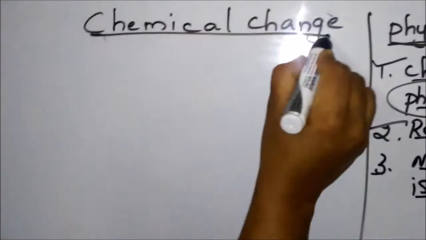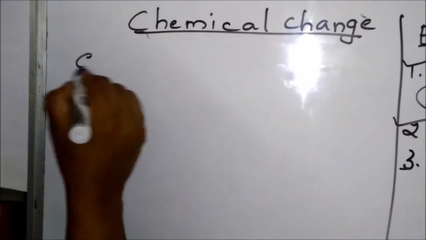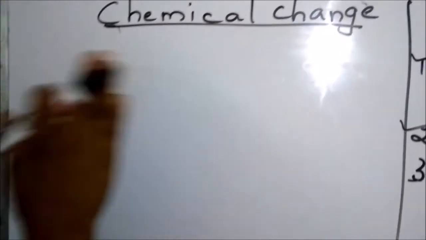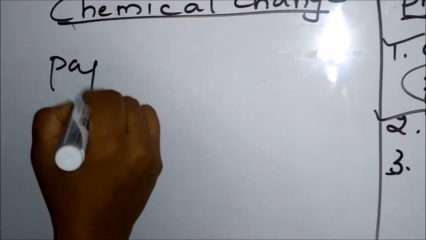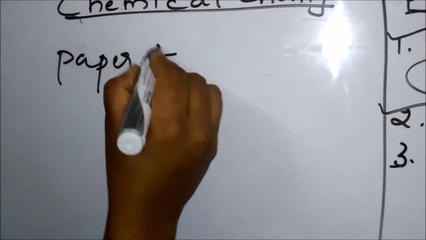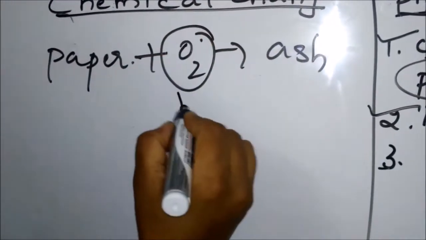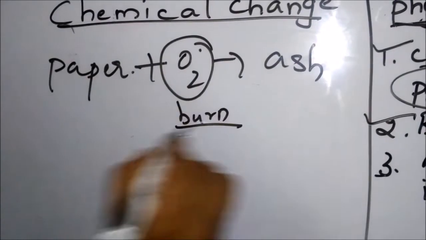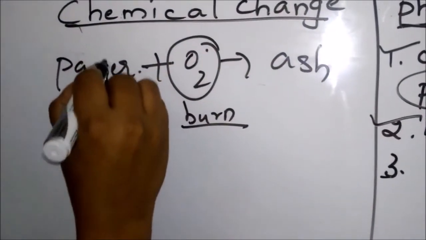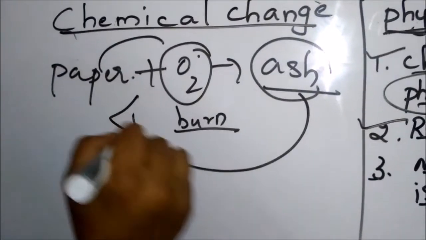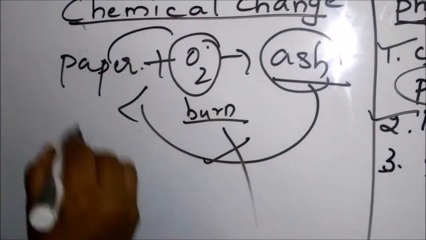Let's talk about the chemical change. I'll take one example: paper. If you burn it, we'll get ash. At burning time, moisture, oxygen and air are there. When the paper burns, we get ash. This ash will not return back to paper.